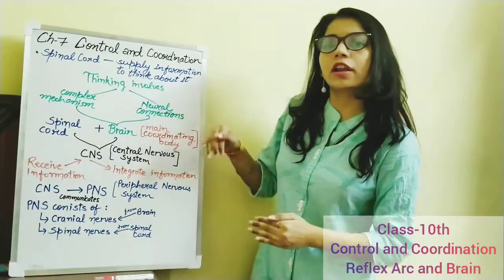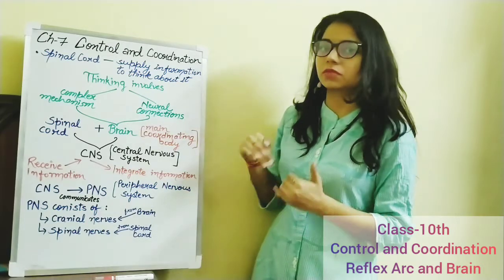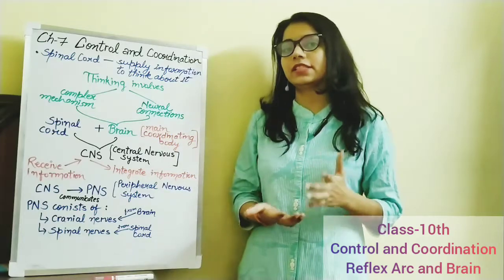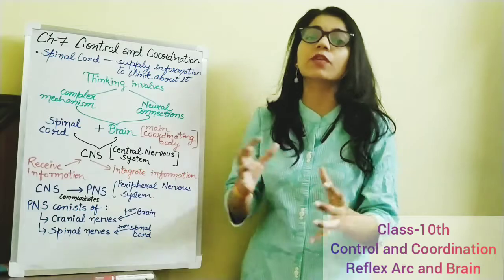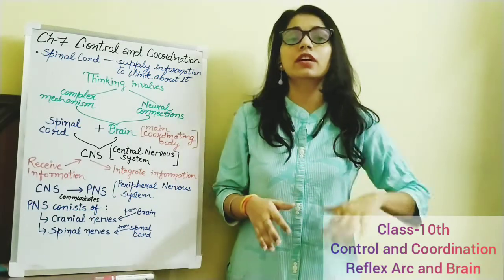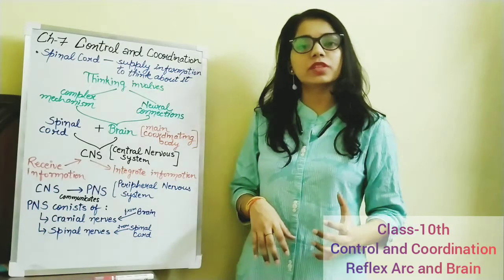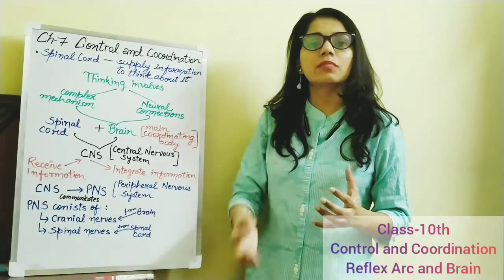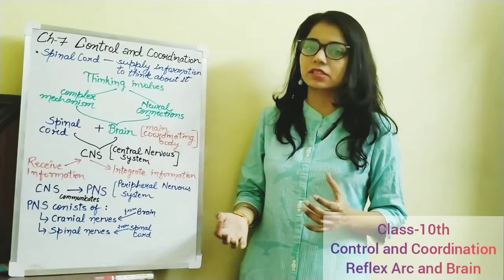The spinal cord and brain together make our central nervous system, CNS. The function of the CNS is to receive information and then integrate. Receive information from all parts of the body. As I have given the example that a child has touched a hot object, maybe during that time the child must be feeling that something is on his leg which is biting him. Maybe an ant is there.